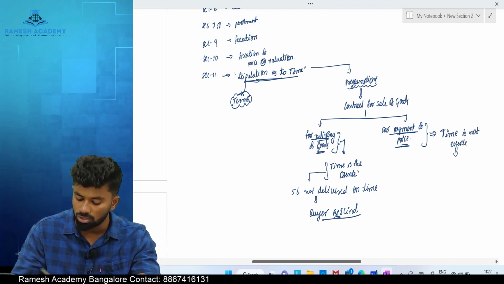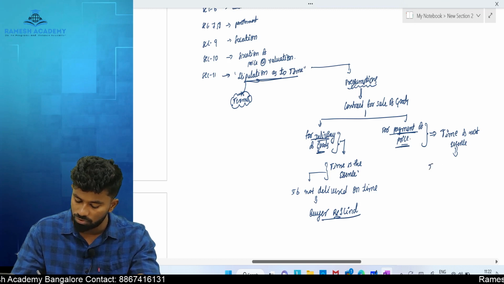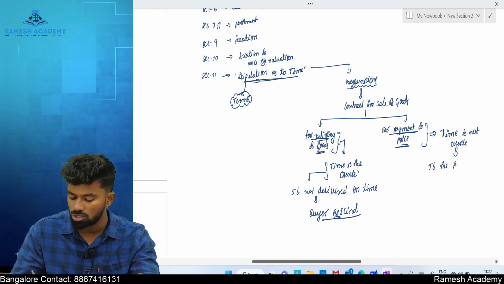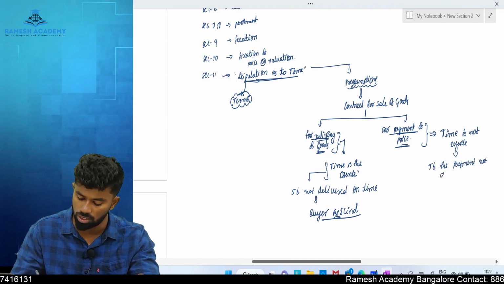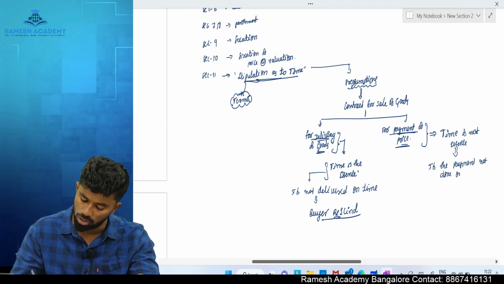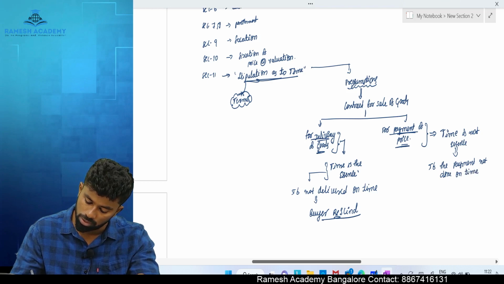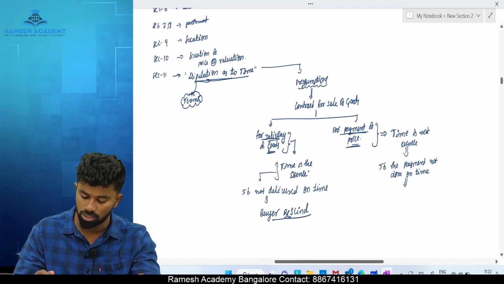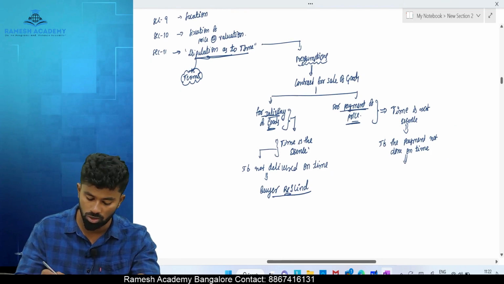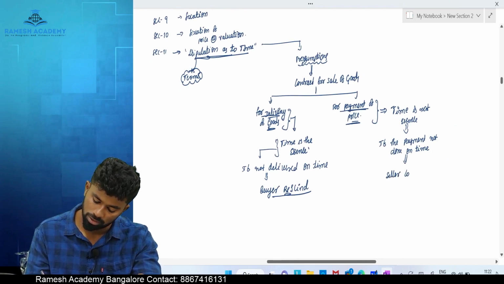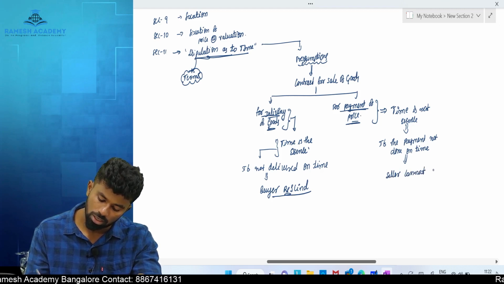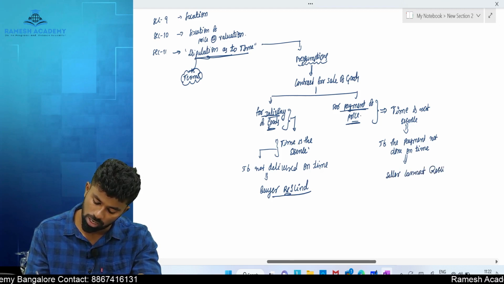Because time is not the essence, if the payment is not done on the agreed time, what can be done? In this case, the seller cannot rescind the contract.